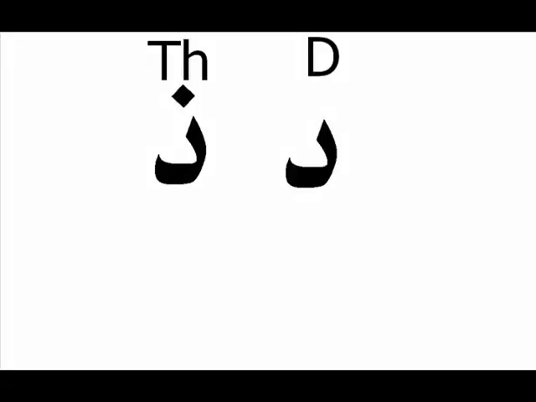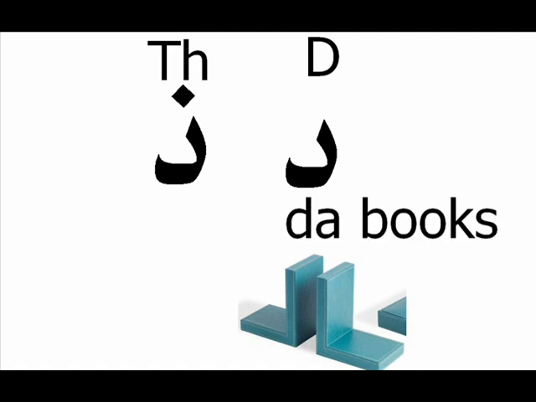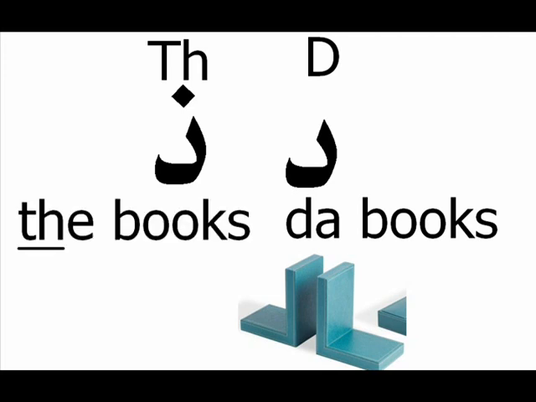Let's start with D and TH, that look similar. They have the shape of bookends. Bookends are used for dar books. The letter TH gets a star above it, because it speaks proper English. The books.